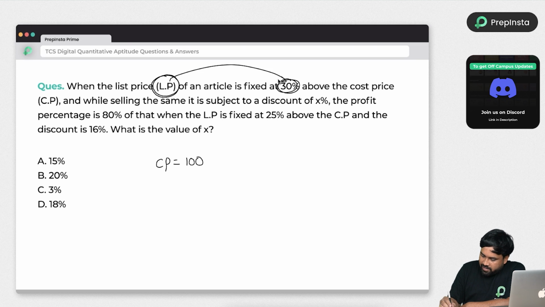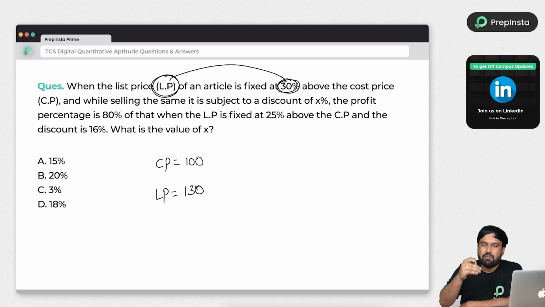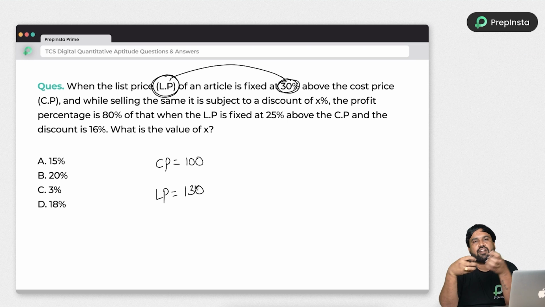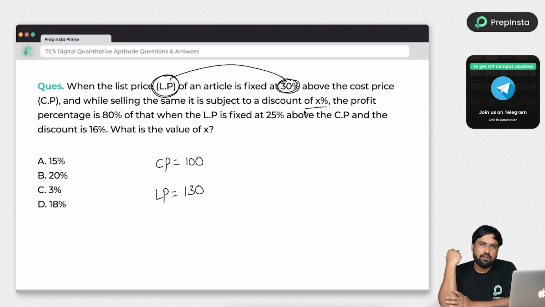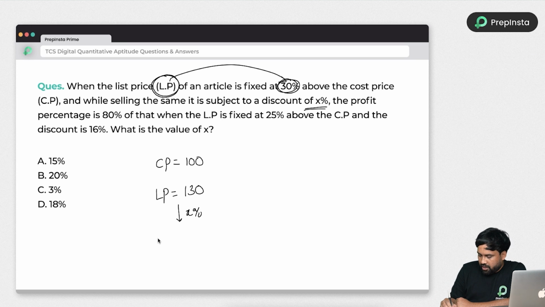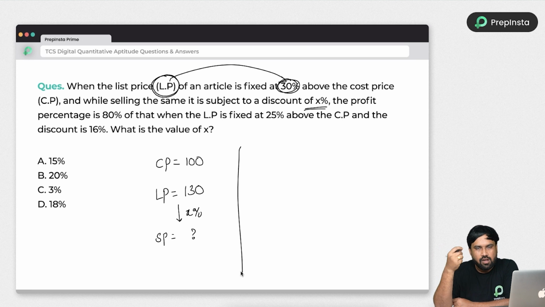And then what is the list price? List price is fixed at 30% above. So list price is equal to 130 rupees. 30% above means what? Extra 30 rupees. So 130. Simple. Okay. And they have given the X% discount. So we don't know how much discount. So we have to find the selling price first in order to know how much profit he got or anything, right?